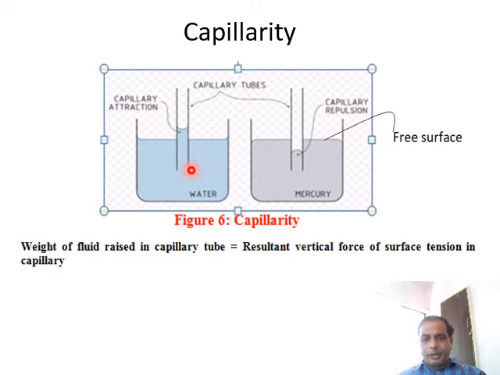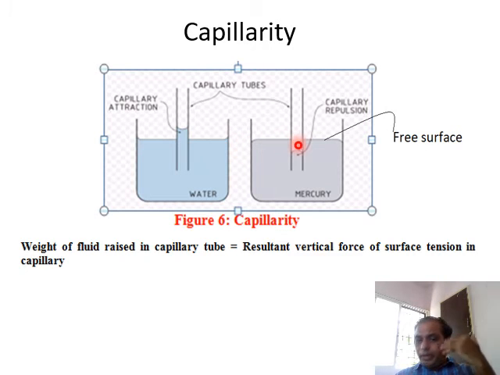When you insert a capillary tube in the static fluid, right, what happens in the capillary tube? Water level or the fluid level is not equal to the free surface. It may be above the free surface, it may be below the free surface, right? If it is above the free surface, we call that as a capillary rise. If it is below the free surface, we call that as a capillary fall or capillary depression. When capillary depression happens, when capillary rise happens, that we discuss in the next slide. Right here, we just understand what is capillarity.